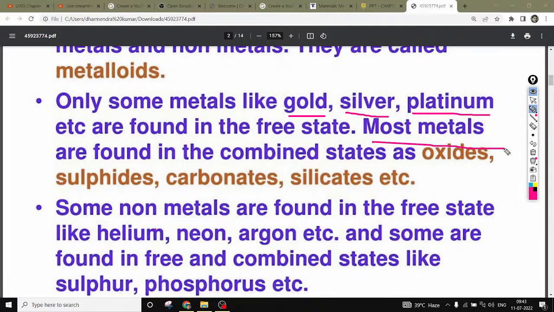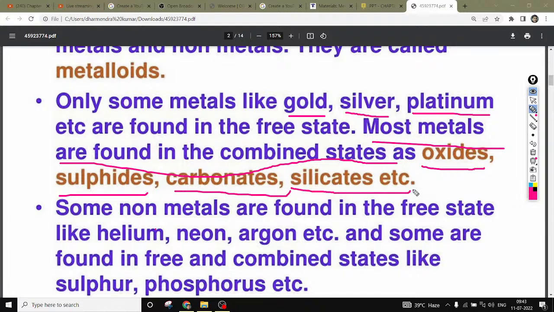Most metals are found in the combined state, like oxides, sulfides, carbonates, silicates, etc. So these are some combined states of metals which are found in nature.